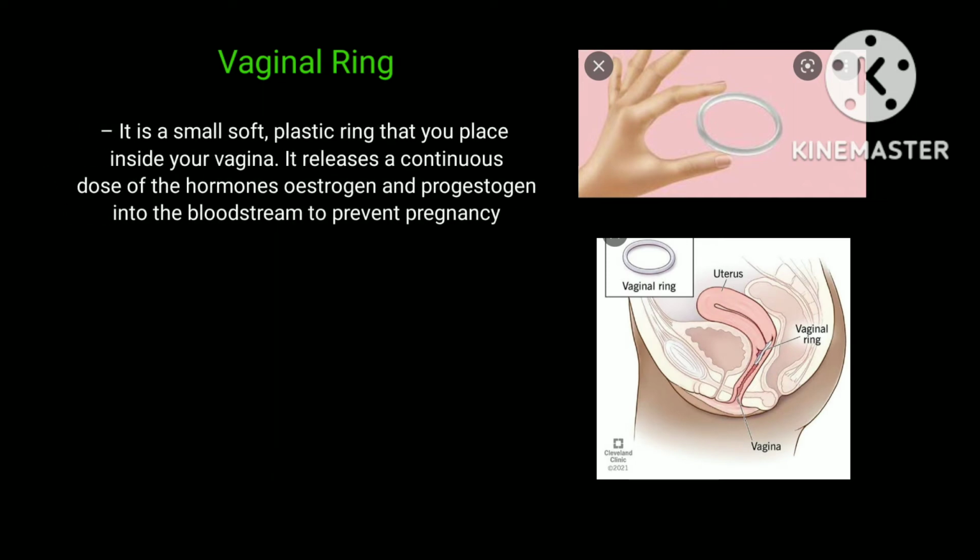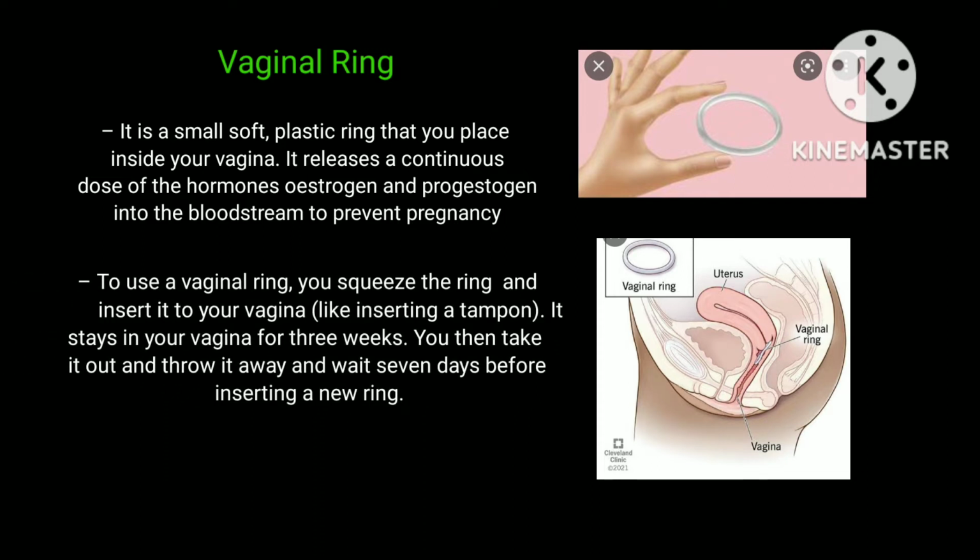Next example is the vaginal ring. It is a small soft plastic ring that you place inside your vagina. It releases a continuous dose of the hormones estrogen and progestogen into the bloodstream to prevent pregnancy. To use a vaginal ring, you squeeze the ring and insert it into your vagina like inserting a tampon. It stays in your vagina for 3 weeks. You then take it out and throw it away, and wait 7 days before inserting a new ring.